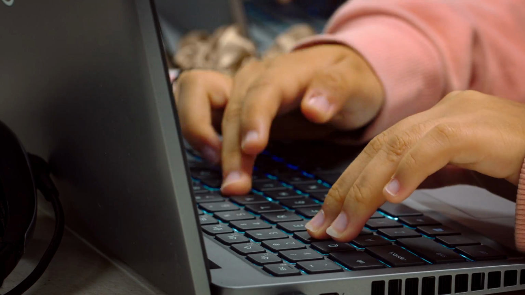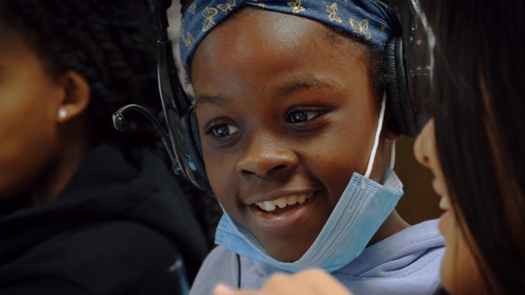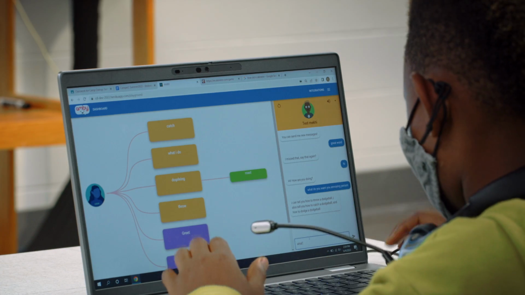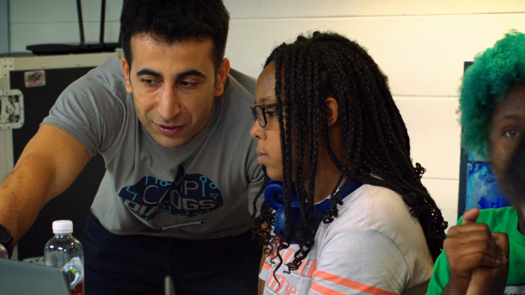The Camp Dialogs is a camp for middle school students. It is funded by the National Science Foundation, and it's focused on providing children with experiences with spoken conversational apps to be able to teach them about artificial intelligence.